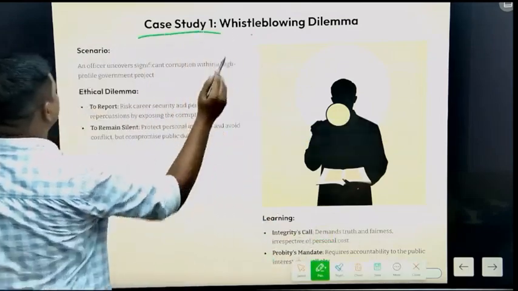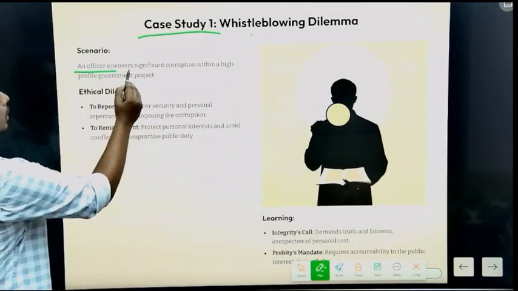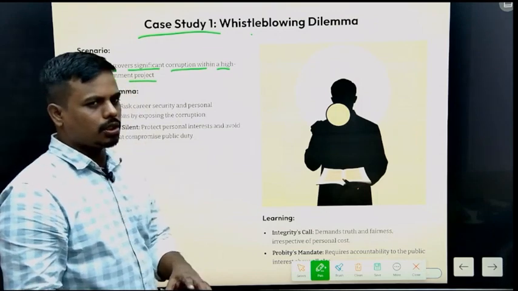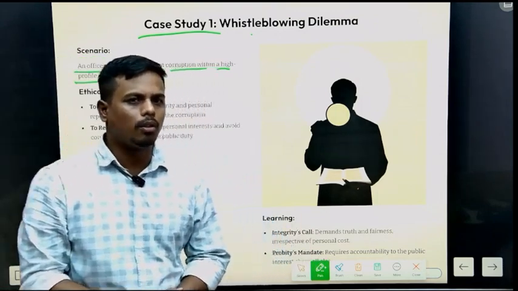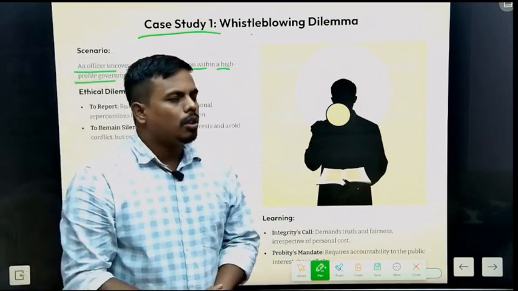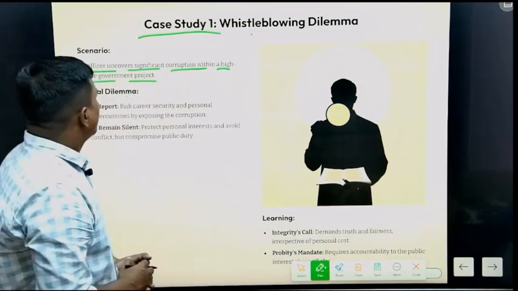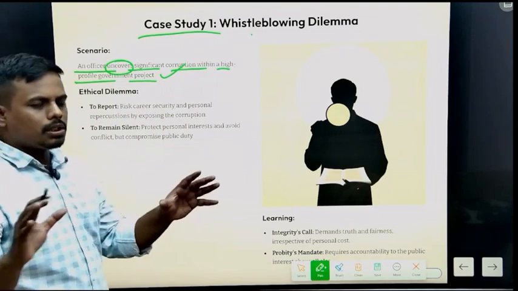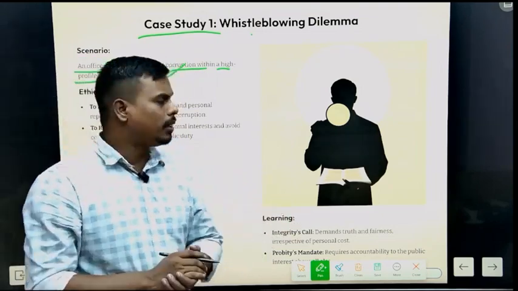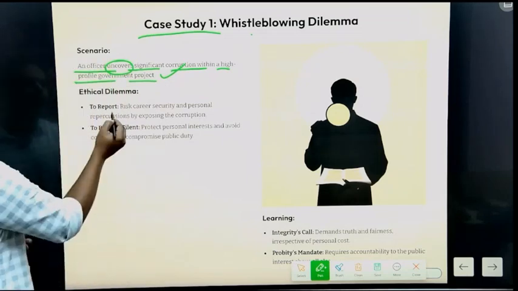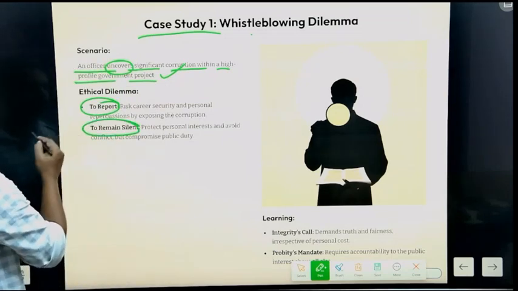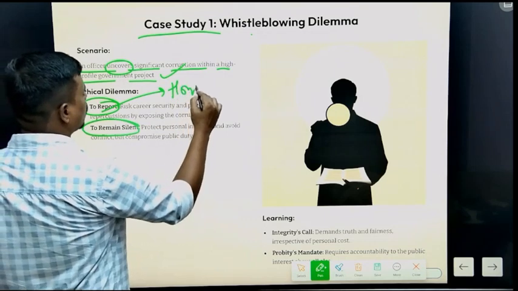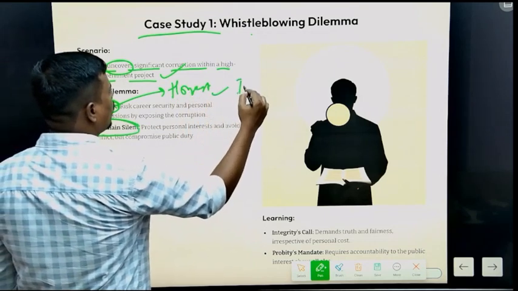Here the scenario is that an officer uncovers significant corruption within a high-profile government project. A high-profile project is going on in a government administration, and a civil servant tries to uncover significant corruption. In that case, there is an ethical dilemma in his mind about what he should do: either report it or remain silent. If he reports, then he is an honest guy and also a man of integrity